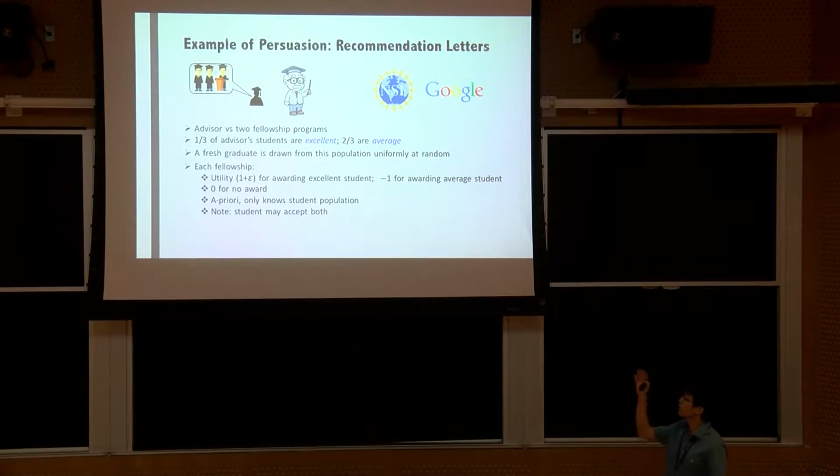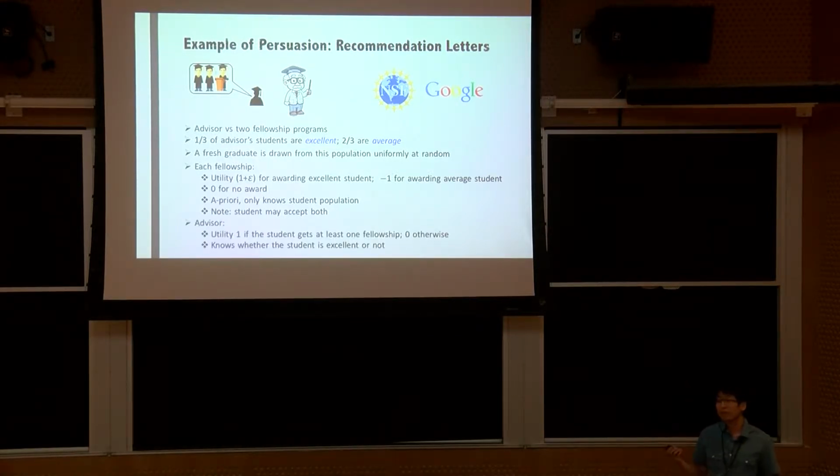Here we assume that the student can accept both offers. On the other hand, the advisor is going to get utility 1 if the student receives at least 1 fellowship, and he gets utility 0 otherwise. In other words, he only cares about whether his student gets a fellowship or not. But the advisor has an informational advantage. Namely, he knows precisely whether every student is excellent or not.